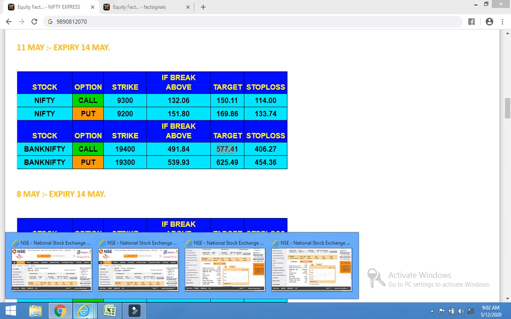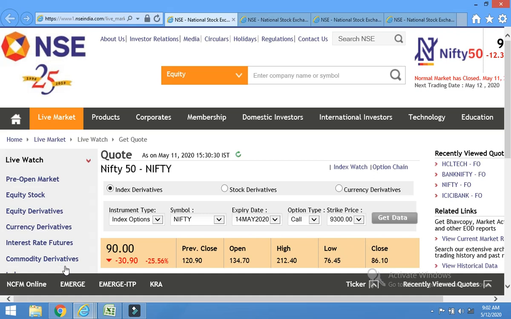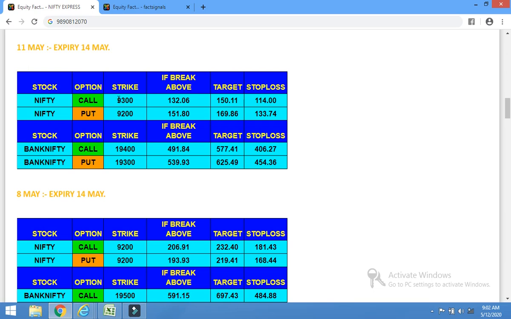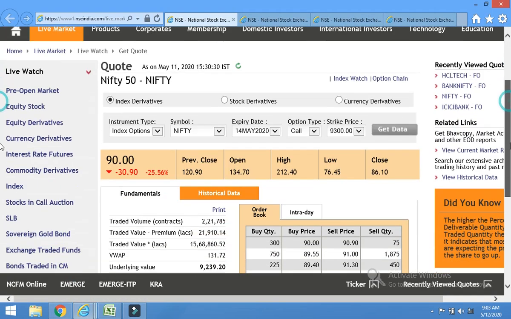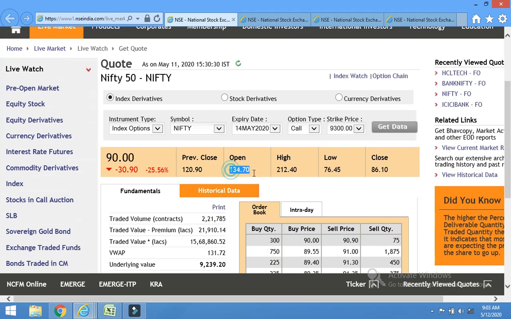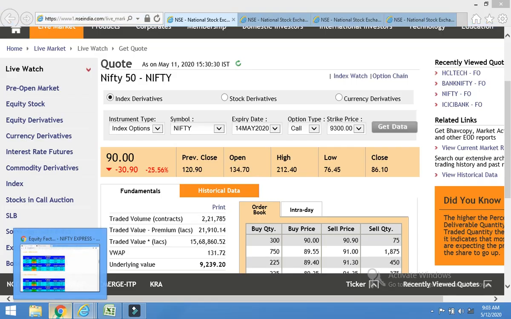So we can see here, this is 11th May, and this is call 9300, and the entry price was 132.06. You can see here it has opened above 134.